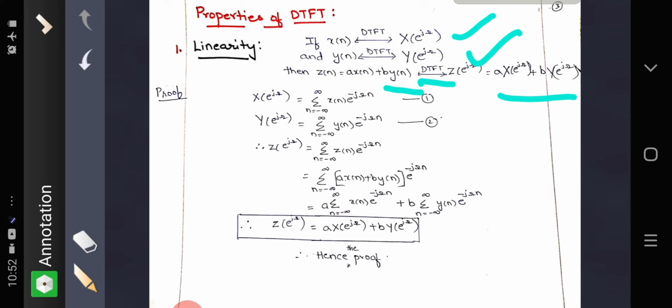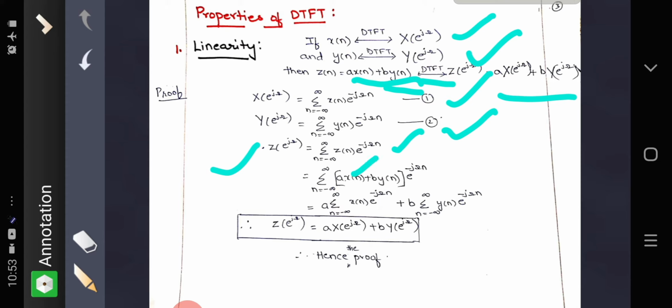Let us prove this. We know that X of e raised to j omega is summation n equal to minus infinity to plus infinity x of n e raised to minus j omega n. Also similarly Y of e raised to j omega. Now let us take Z of e raised to j omega, which is summation minus infinity to plus infinity z of n e raised to minus j omega n, where z of n is a into x of n plus b into y of n.